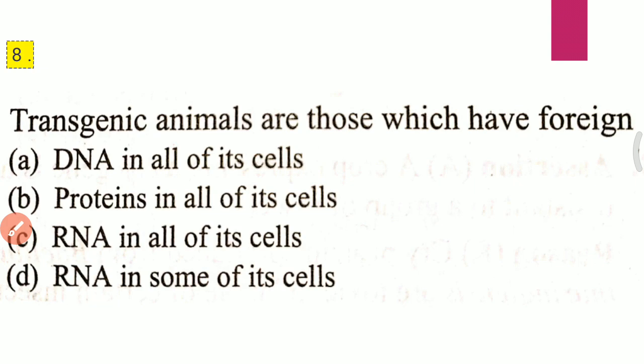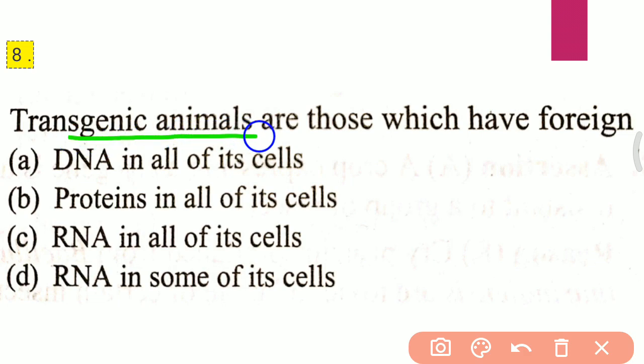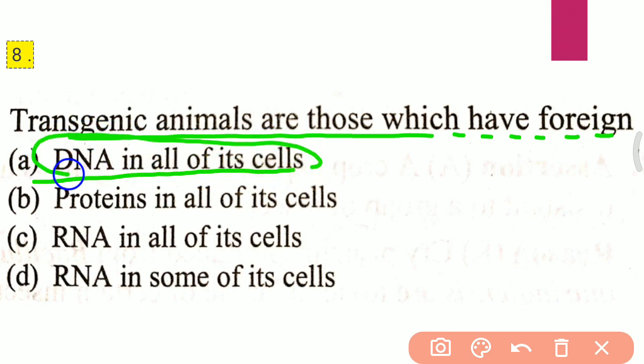Question 8. Transgenic animals are those which have foreign: A. DNA in all of its cells. B. Proteins in all of its cells. C. RNA in all of its cells. D. DNA in some of its cells. The answer for the eighth question is A, DNA in all of its cells, is the correct answer.